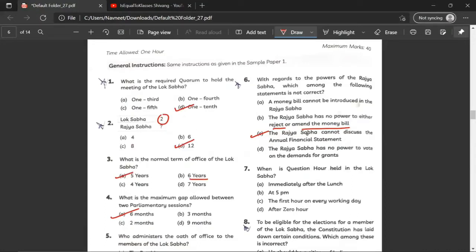When is question hour held in the Lok Sabha? A, first hour after every working day. Question hour, zero hour, I'm sorry. So question hour is the first hour on every working day, and zero hour is immediately after the question hour.